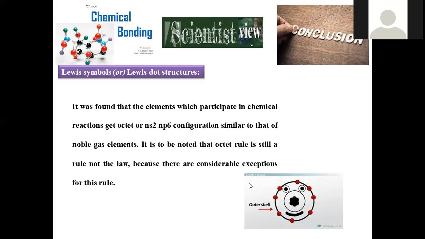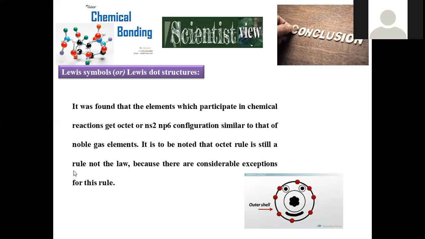Some elements without an octet also become stable. It is a natural tendency, but it is not insistently applicable. Some compounds may violate this rule, but it is universally acceptable, and most elements have a natural tendency to obey it. Hence, we say it is a rule but not a law.